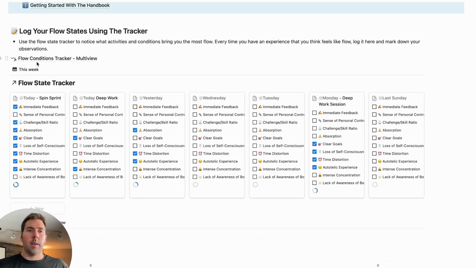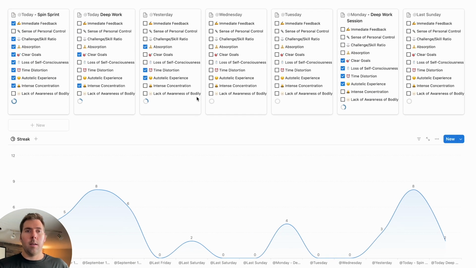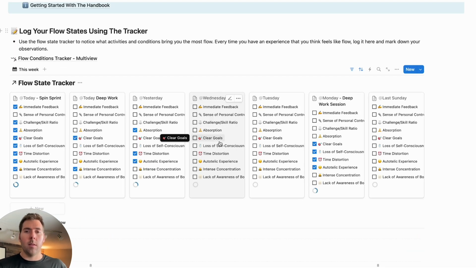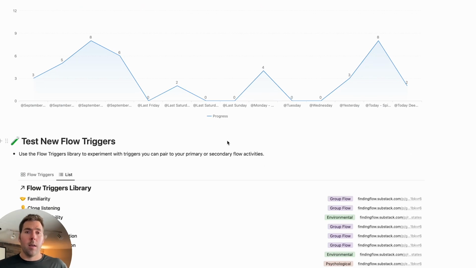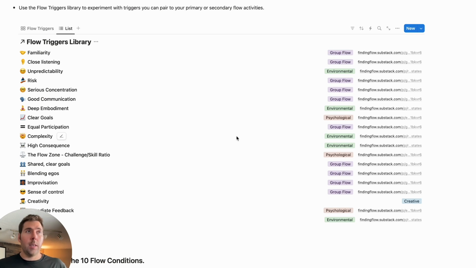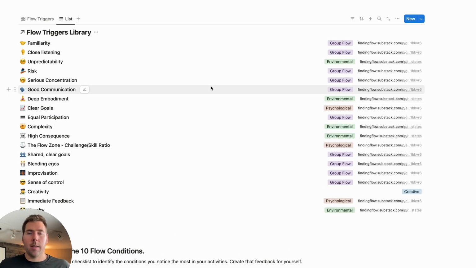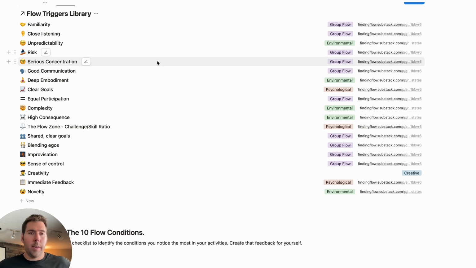Now, you'll also find that the chart is shown in this view for more of the long-term streak. This, if you're just using a free version of Notion, is not going to show up. You can only get one chart. But if you've got an old school login email address, you can set up a Notion account that's got more accessibility to more of the features without having to go for a paid account. I use Notion for everything in my life, so it's well worth having a paid account regardless for me, but see what you want to do and what works best for you.